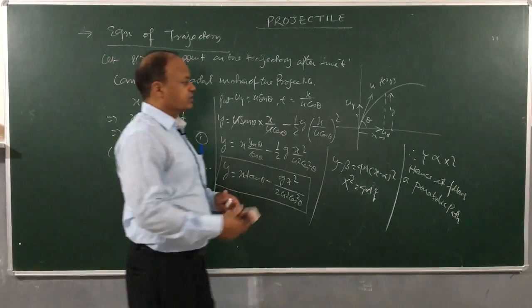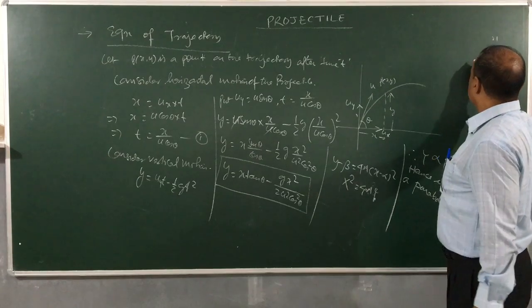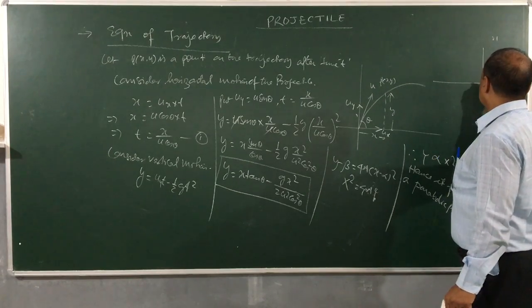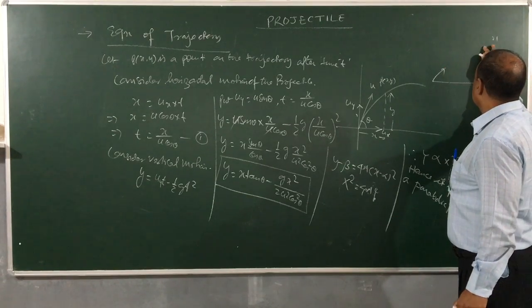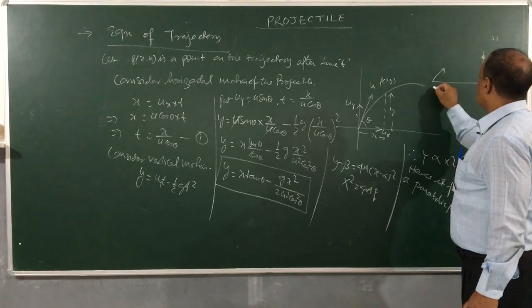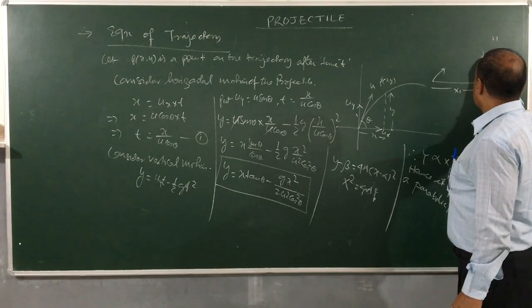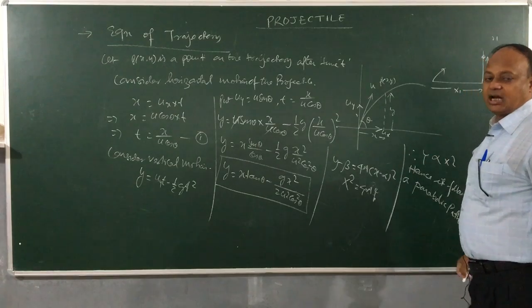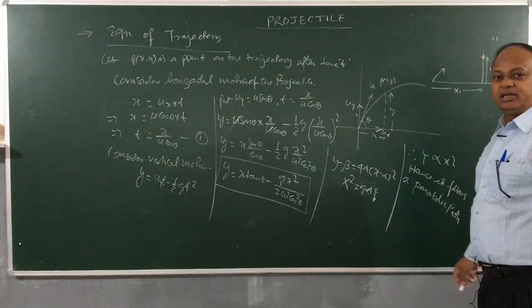For example, suppose there is a target I want to hit on a wall. Suppose there is a wall and I am throwing it from here. There is a target at horizontal distance x1 and height y1, and they will ask you whether this target will be hit.